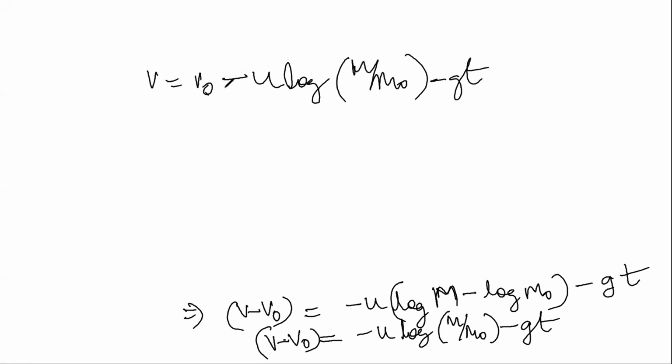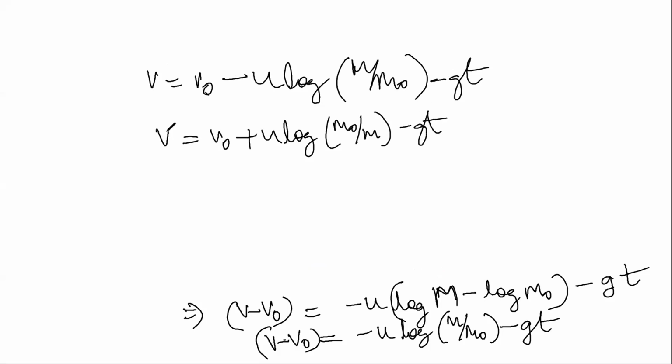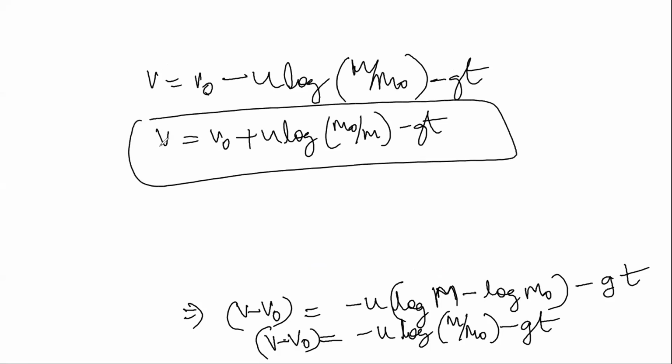I want to make this plus. How do I make this? v naught plus u log M naught by M. Log A by B is equal to minus log B by A. So this is the final equation of the rocket, and this is the final velocity of the rocket, of initial mass M naught, and after time t, the mass of the rocket is M.